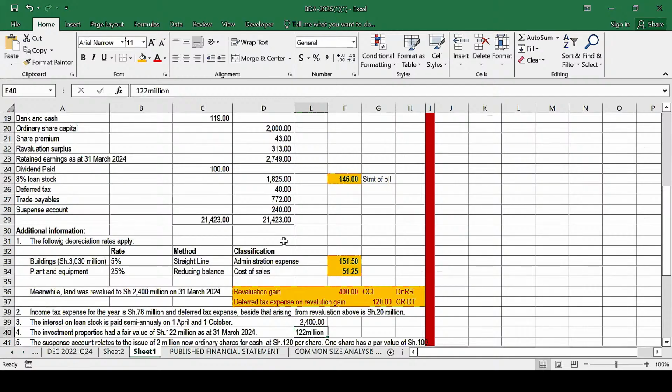Huh? What is happening with these figures? Are they supposed to be like that? Let me type it here. 24 million. And then 122.